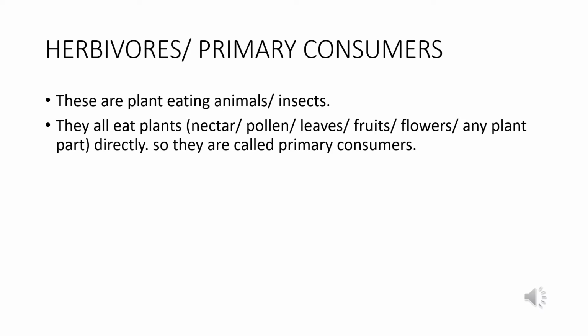The consumers can be of different types. The first type is called the herbivore or the primary consumer. These are plant-eating animals or insects. They eat different parts of the plant, that might be nectar, pollen, leaves, fruits, roots, stems, or any plant directly. They are called the primary consumers since they are directly eating the producers or the green plants and obtaining their energy from the producers.